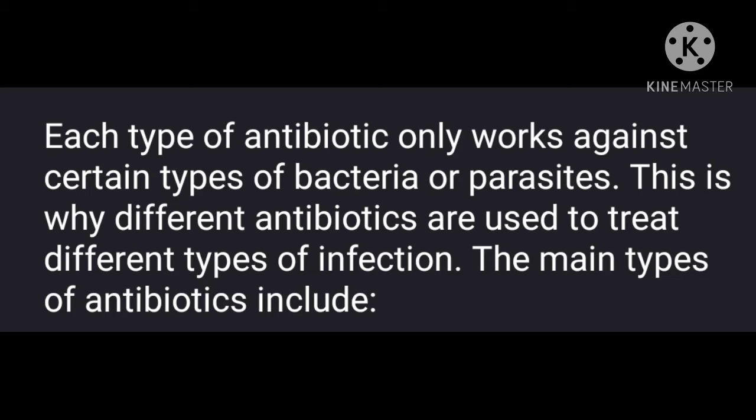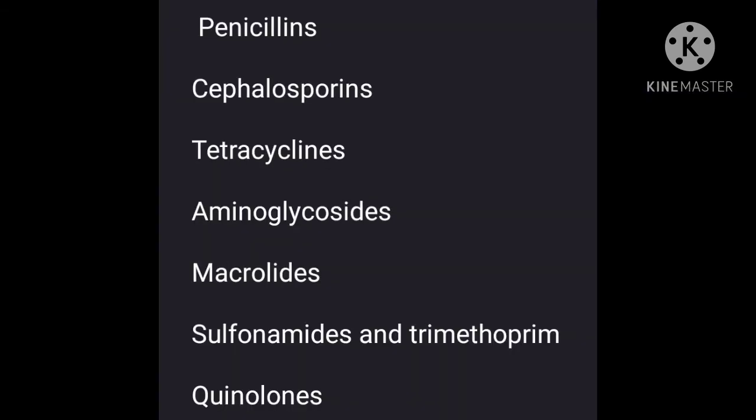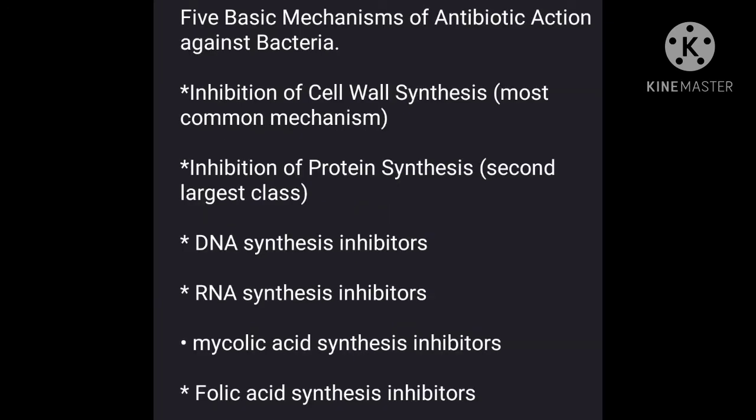The main types of antibiotics include penicillins, cephalosporins, tetracyclines, aminoglycosides, macrolides, sulfonamides, trimethoprim, quinolones, etc. The 5 basic mechanisms of antibiotic action against bacteria are given below. First one is inhibition of cell wall synthesis. This is the most common mechanism of antibiotics.